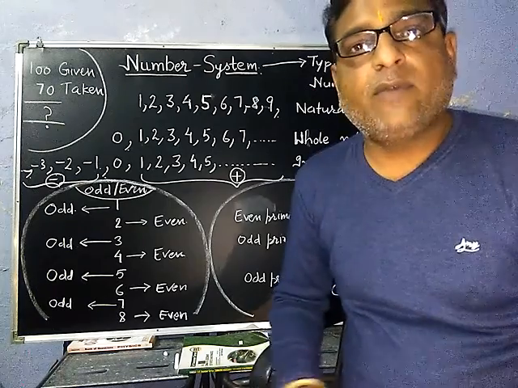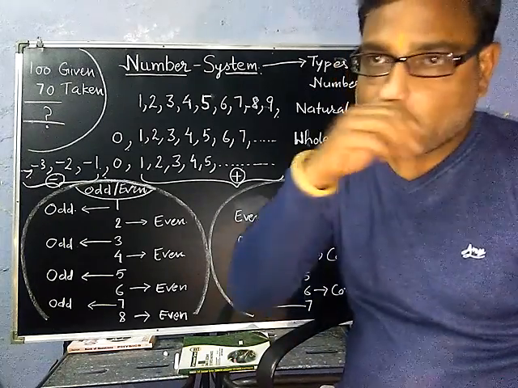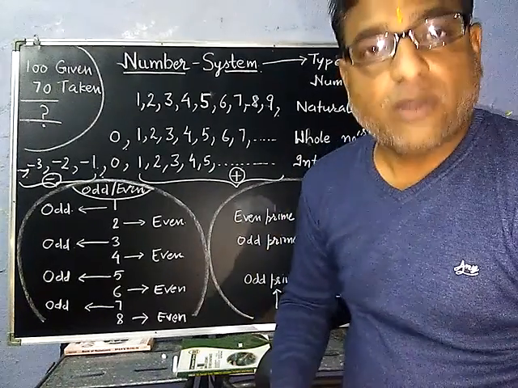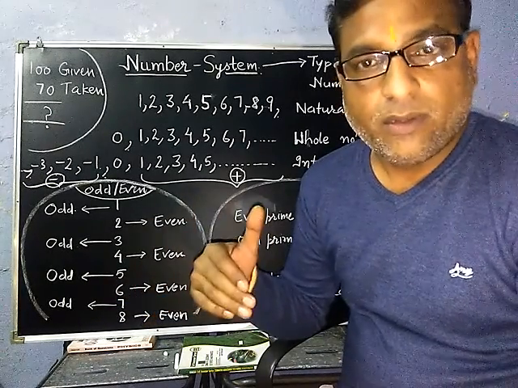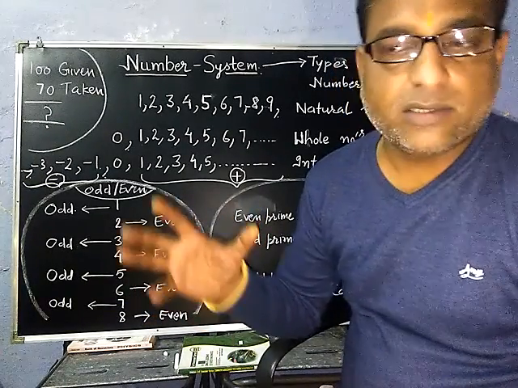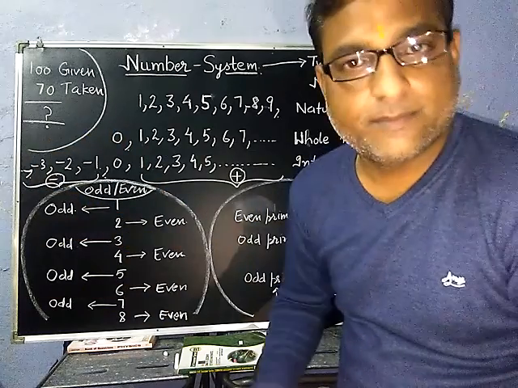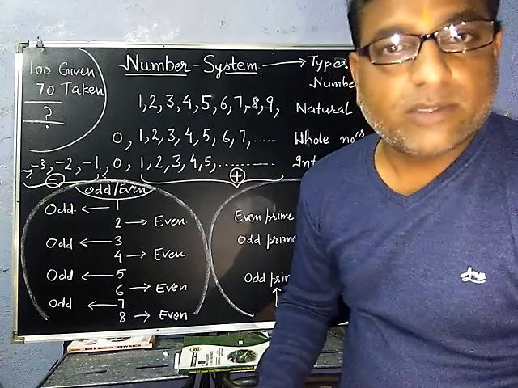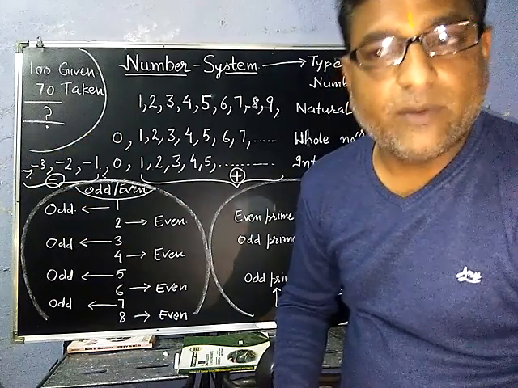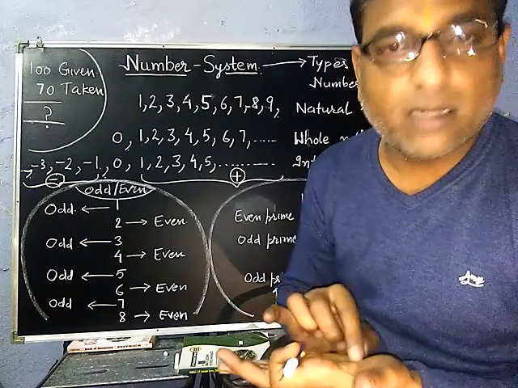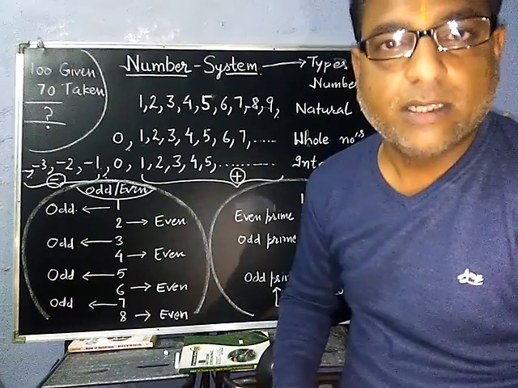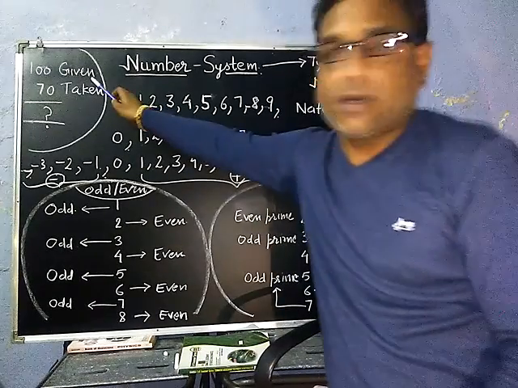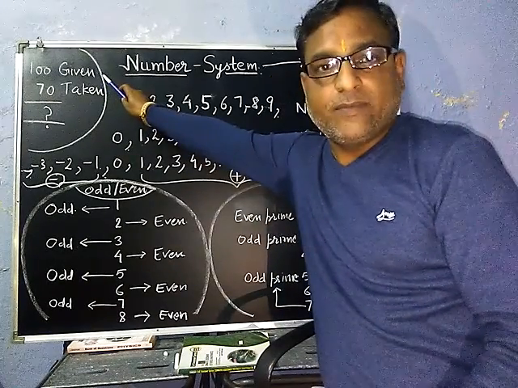Now, let's take an example from our general life. Suppose you are a shopkeeper and one of your customers comes to you in the morning and deposits rupees 100. Clear? He is depositing rupees 100 to you, and you write in your notebook that 100 rupees taken, or given, whatever it is, right? So I have written on this corner 100 given, right?